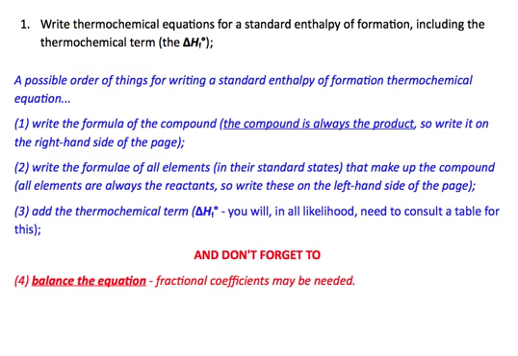Now, you might want to pause this in a minute, and if you need to, copy it down. But this is a good order of things, as far as I can tell, to be able to write a thermochemical equation for an enthalpy of formation. So first thing is write the formula of the compound. This is where nomenclature comes back, and remember back to grade 11. Now the compound is always the product. So you're going to write that on the right-hand side of the page, with an arrow pointing to it. Then you're going to write the formulae of all elements. And these are, again, in their standard states.